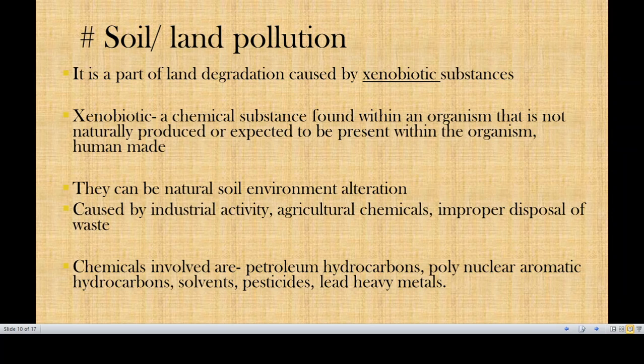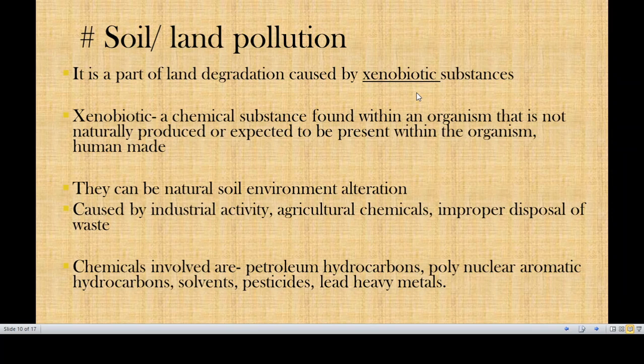We have given the definition itself when talking about the pollutant as a degrading potential material which is included into the system, and the same goes here: the land is being degraded because maybe we are overusing it or over-adding material into our land source, and hence the capability of the land, that means the fertility or the purity of the land, is completely lost. This is caused by the addition of a product called xenobiotic substances.